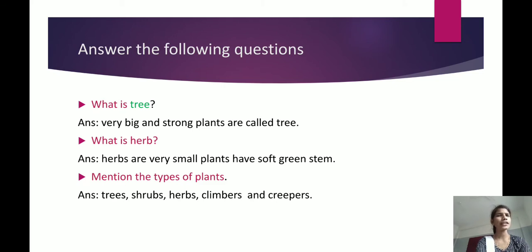Herbs are very small plants. Yes or no, children? Herbs are very small plants. They have a soft green stem. Okay. That is called herbs.